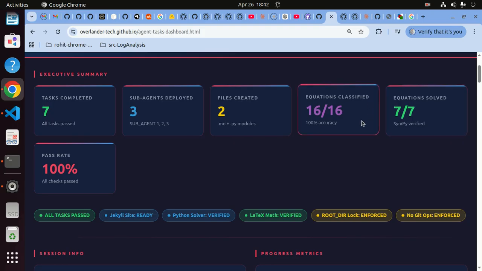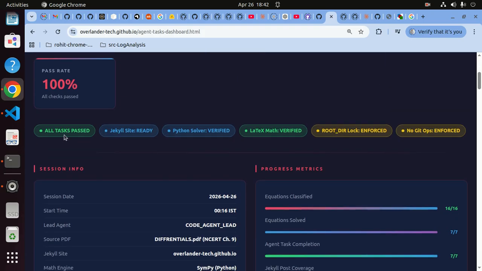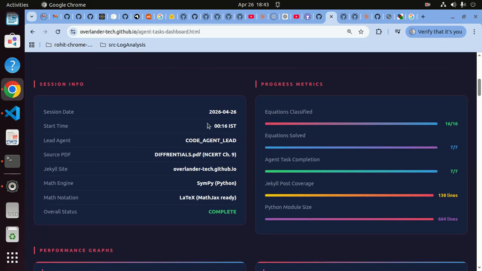And equations classified. I don't know why it says classified, but I think equations solved or coded in Python is what it means. Seven tasks were given, so three sub-agents were called up, and seven to-dos were given. The pass rate and all doesn't really matter. All tasks passed. Jekyll site ready. Python solver verified. LaTeX okay, fine. Root dir lock enforced. In its prompt, I did mention not to step out of this particular root dir, and this is when it was done.